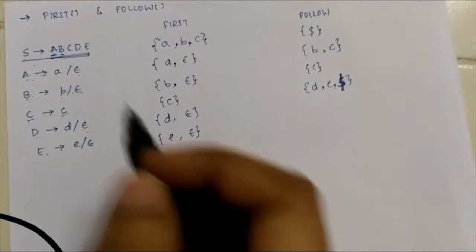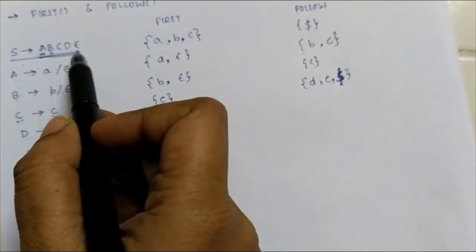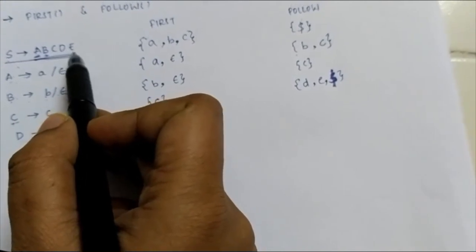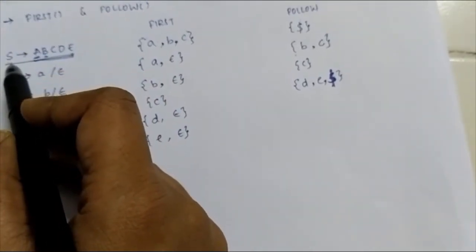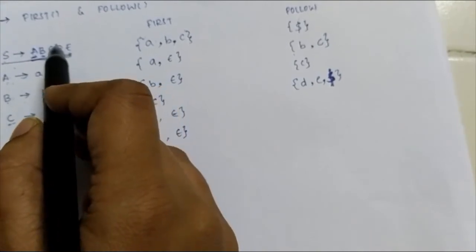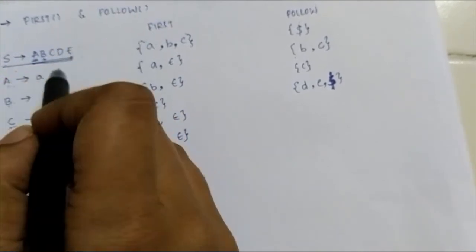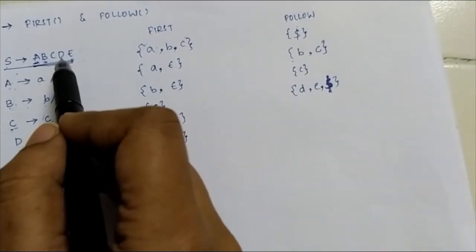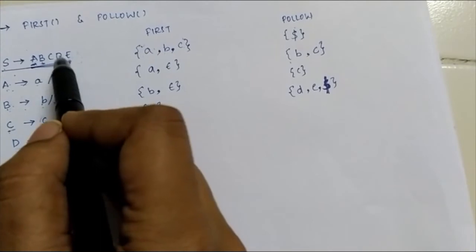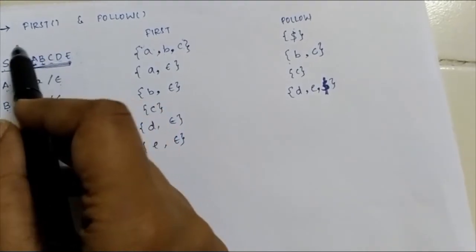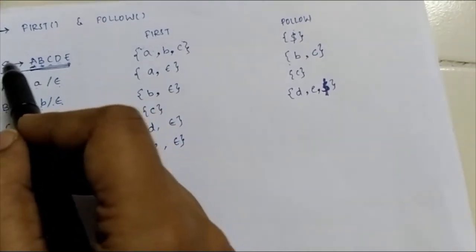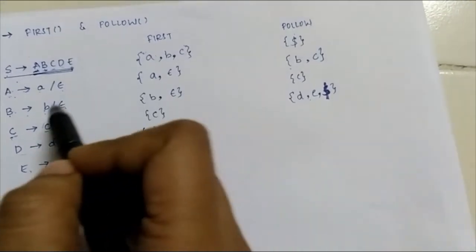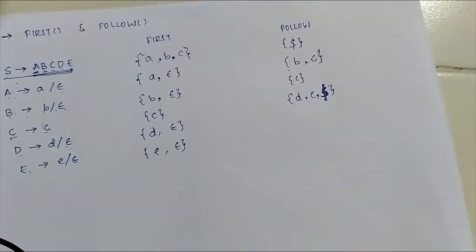So one thing that you should know is, if there is any non-terminal at the end of the production, its follow will be follow of S. Meaning when both of these become null, since they are both producing epsilon, the follow of C will also be follow of S. So what is follow of S? It is dollar. So along with d and e, the follow of C will also be dollar symbol.